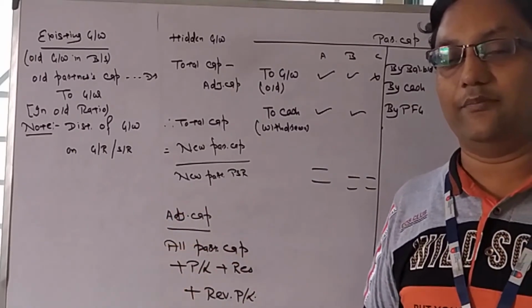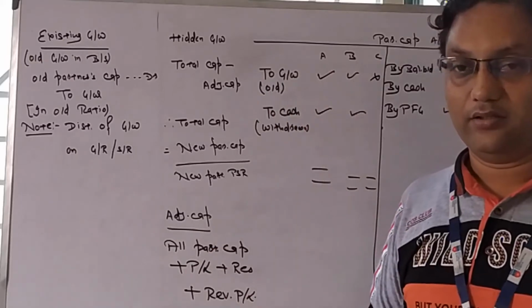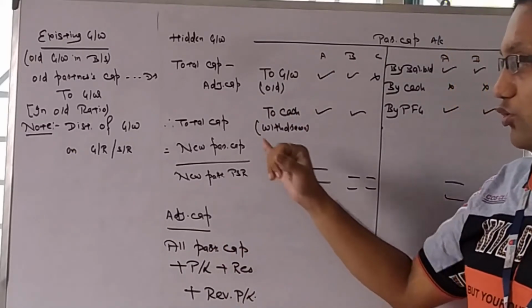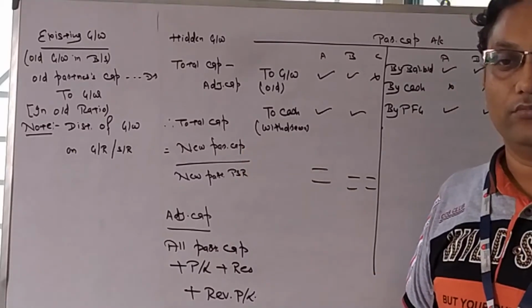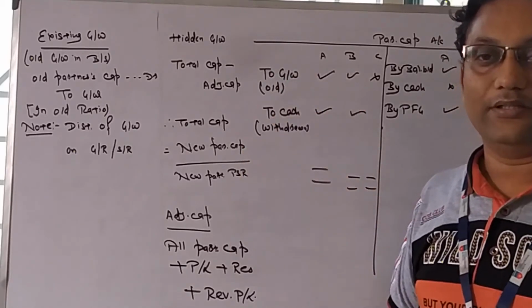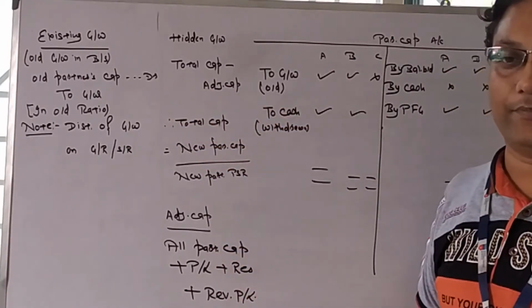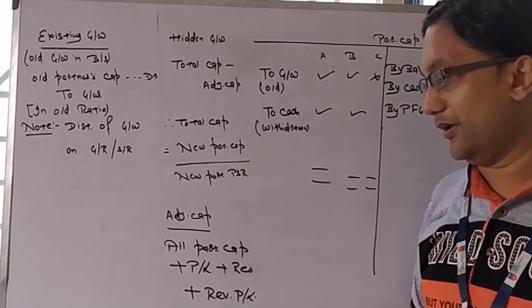Suppose a partner has got admitted with a capital of 4 lakh and his ratio is 1 by 4. So 4 lakh divided by 1 by 4, that means 4 lakh into 4 by 1. That will be 16 lakh. So total capital minus adjusted capital. Now how to calculate adjusted capital?